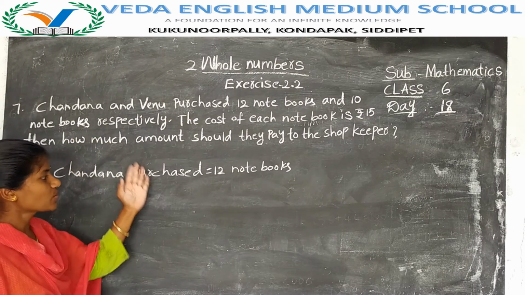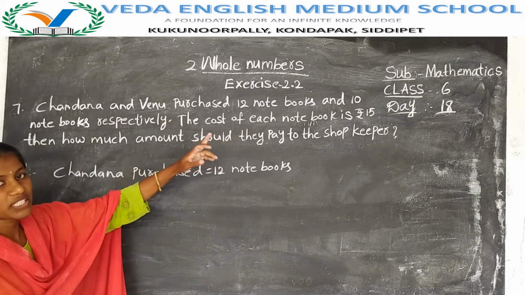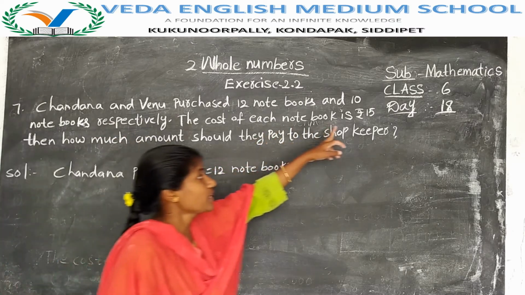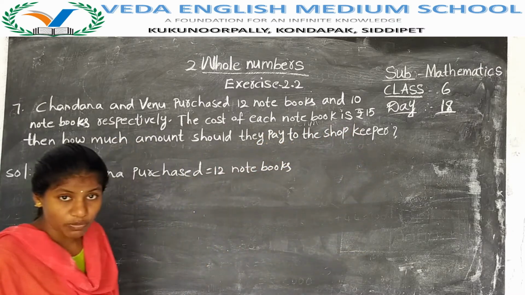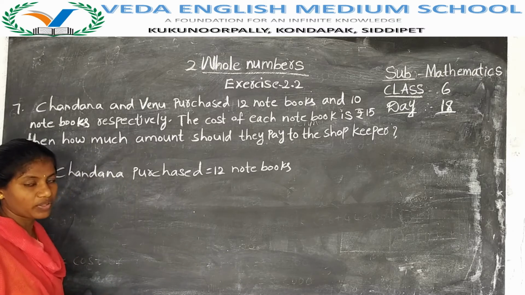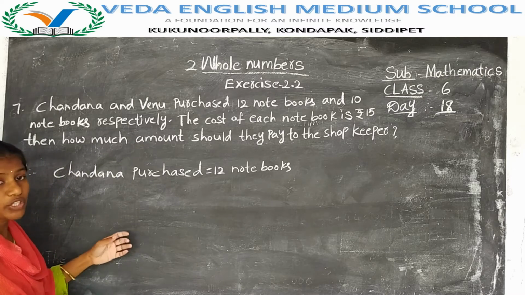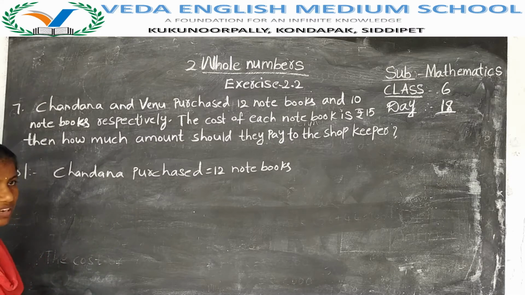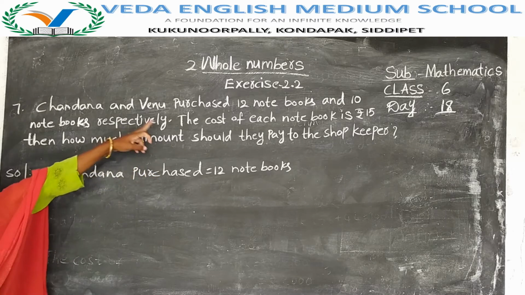Chandana purchased 12 notebooks, Venu purchased 10 notebooks. Then the cost of one notebook is 15 rupees. Then how much money do they have to pay to the shopkeeper? Now we have to find how much total money they have to pay to the shopkeeper. Now we will find the solution first. Chandana purchased 12 notebooks.